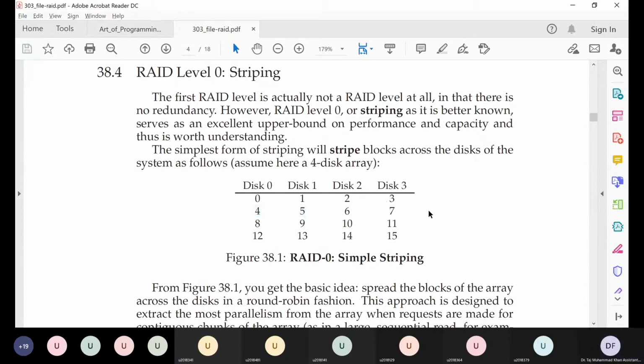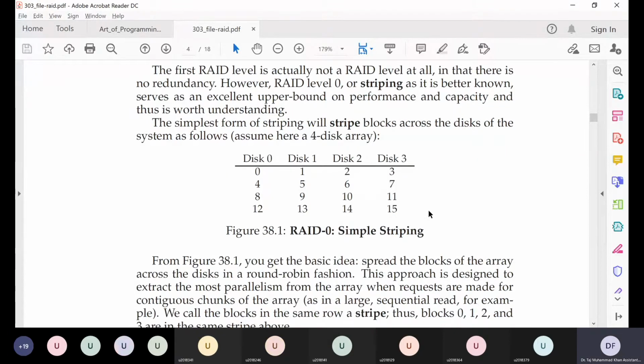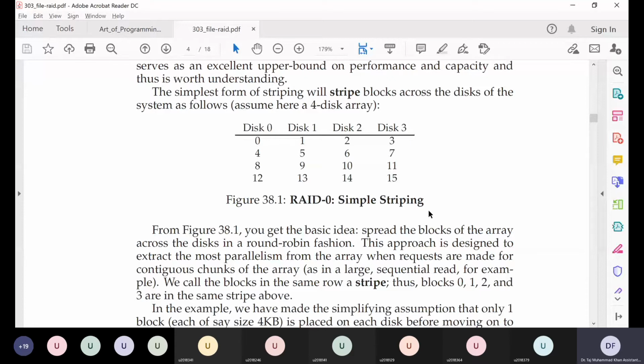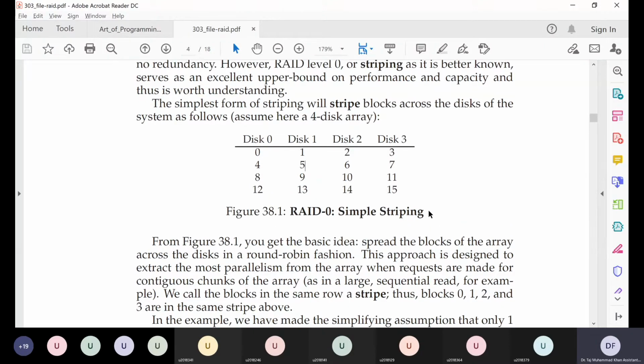So if we spread our data like this, striped across different hard disks, and this is a system which is combining 4 hard disks, and we connect it to a computing system, what do you think will be its performance?